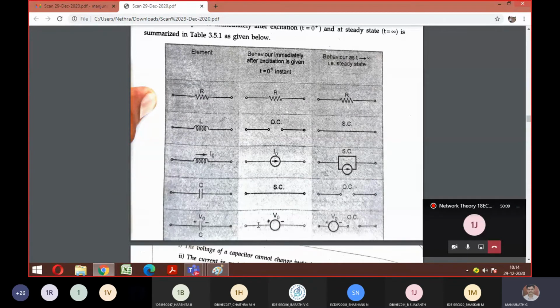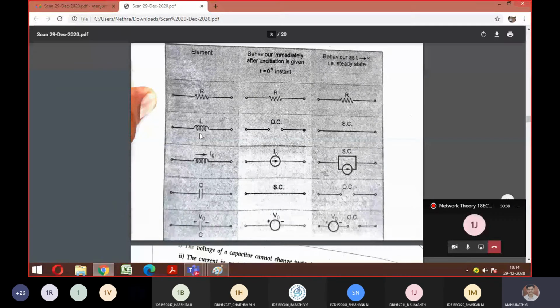That is your steady state condition. At the beginning I told you the meaning of steady state, right? Any network in which the branch currents as well as the node voltages are not changing with respect to time is called a steady state. Okay, look here. If the element is R, it remains the same in both states. If the element is an inductor, at time t equal to 0 it is an open circuit, and at steady state it is a short circuit.